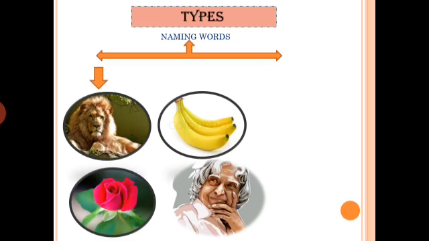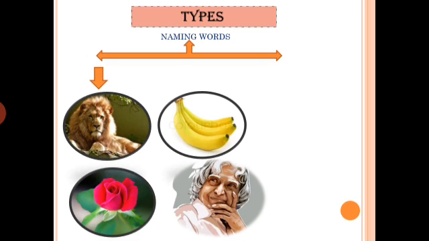Special names are called proper nouns, and proper noun means the name of a particular person, place, thing. The name of a person, place, things, ideas are called nouns, naming words. But we are talking about special names. Special names are called proper nouns, meaning the names of a particular person, particular place, particular thing.